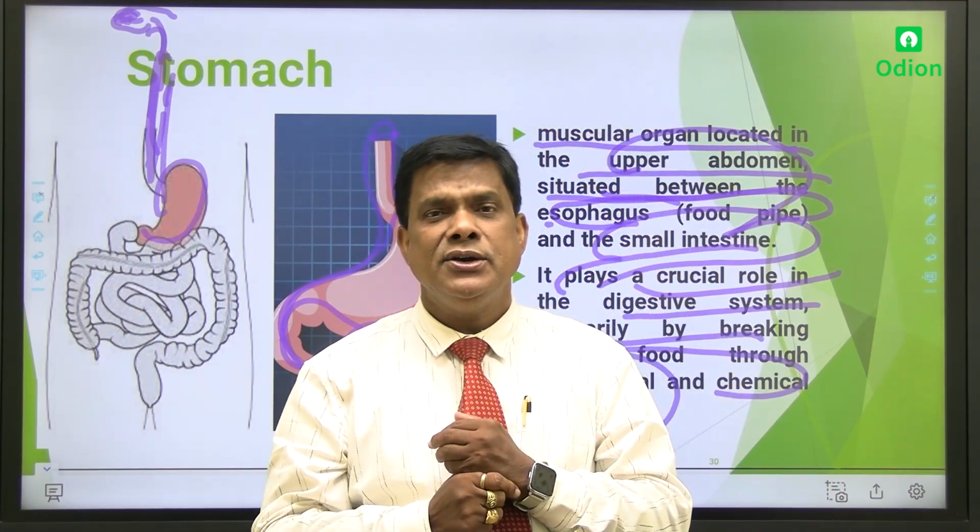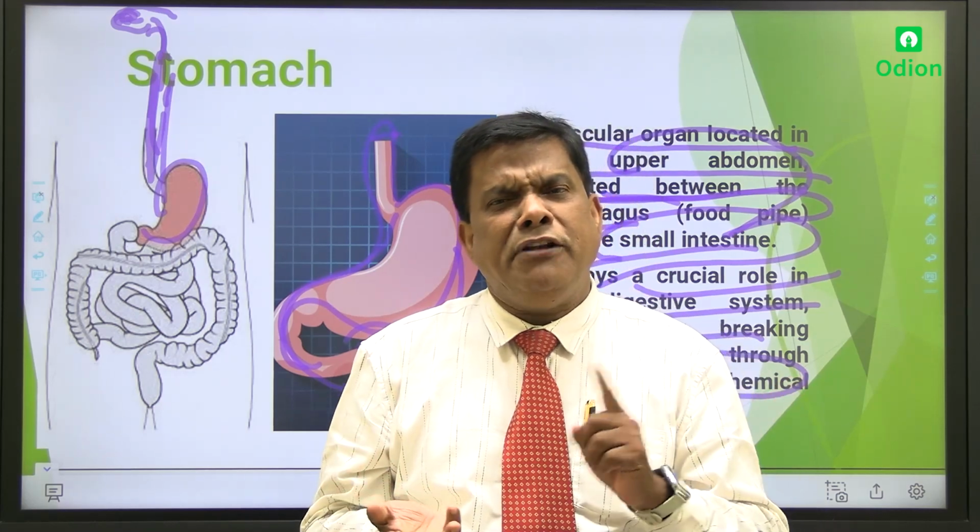Do you know, my dear students? Okay, we are eating flesh.